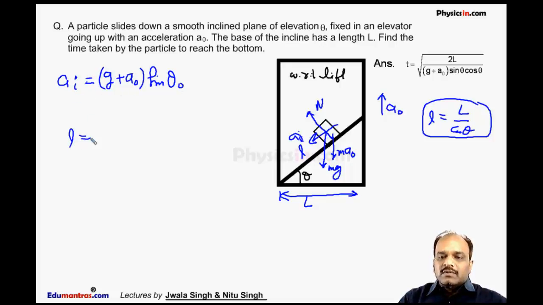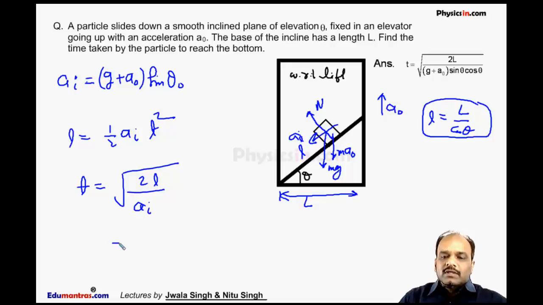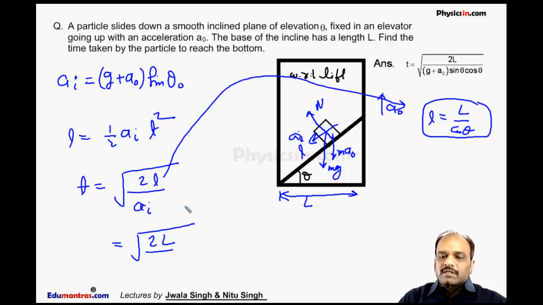So I can say L is equal to 1 by 2 acceleration along incline into t square. So from here we get t is equal to root over 2L by acceleration along incline. This is equal to root over 2 into capital L, because we know small l is this. So it is L divided by g plus a0 into sin theta into cos theta. This is the answer.